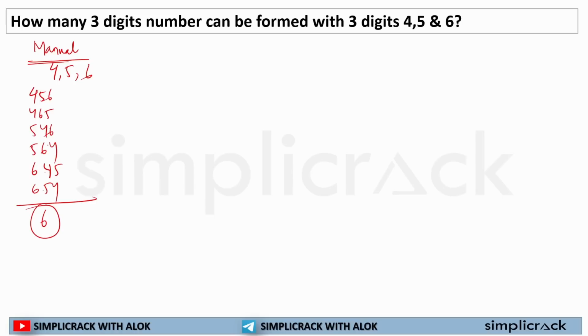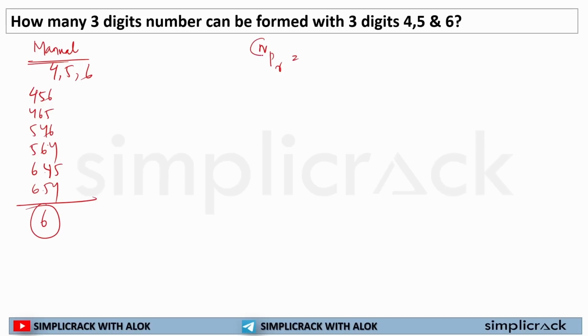So you created this. But if the question is a bit more complex or calculative, you can't write down all the numbers. You can't list out all the numbers and then count them and take the answer. It will take a lot of time. So what should my students do? They should apply the formula nPr.